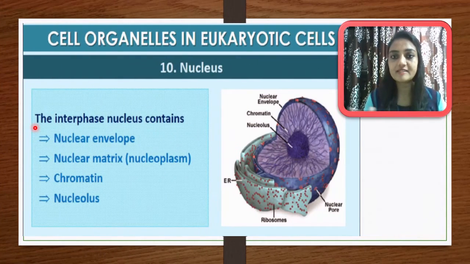Cells have different stages of life, and one stage is interphase. We will learn in detail in chapter number 10 about the phases of a cell. When the cell is in interphase, the nucleus contains a nuclear envelope surrounding the nucleus, nuclear matrix, which is also called nucleoplasm, then chromatin and nucleolus. So these four are the basic components of any nucleus.